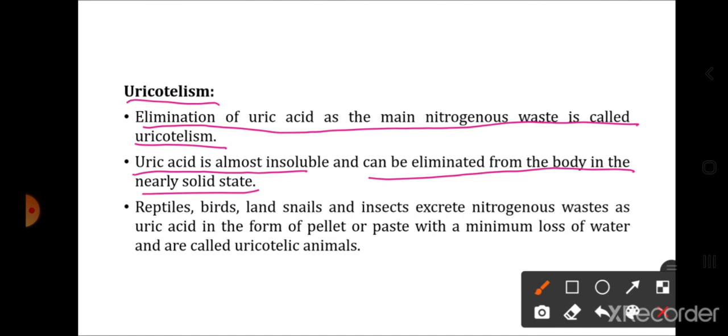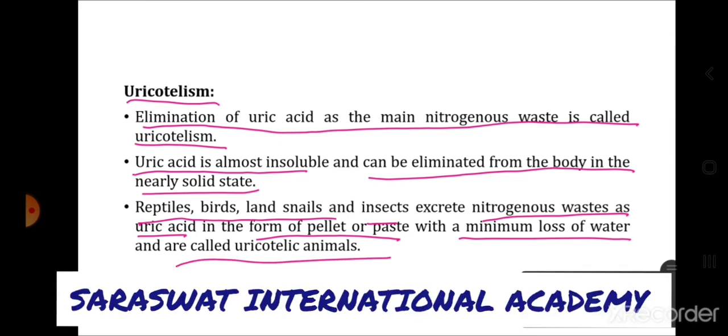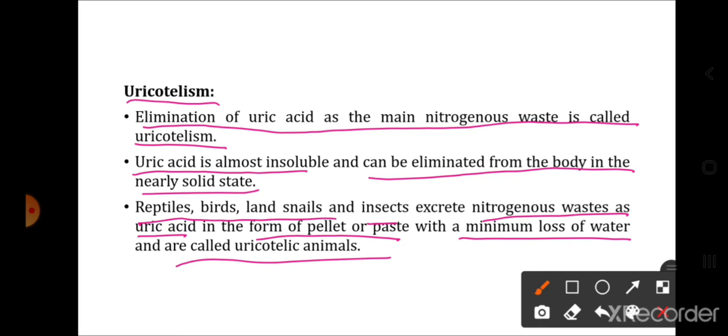Okay, so uric acid is least soluble in water and can be eliminated from the body in the solid form. Reptiles, birds, land snails and insects excrete nitrogenous waste as uric acid in the form of pellet or paste with a minimum loss of water and are called uricotelic animals. So those organisms which remove uric acid as a nitrogenous waste are called uricotelic animals or uricotelic organisms, and uric acid basically is removed in the form of the pellet or paste along with the fecal material.